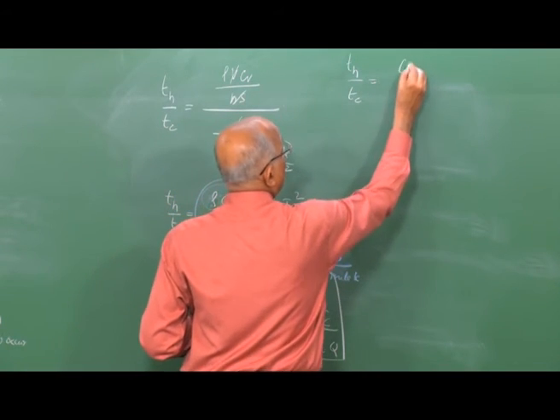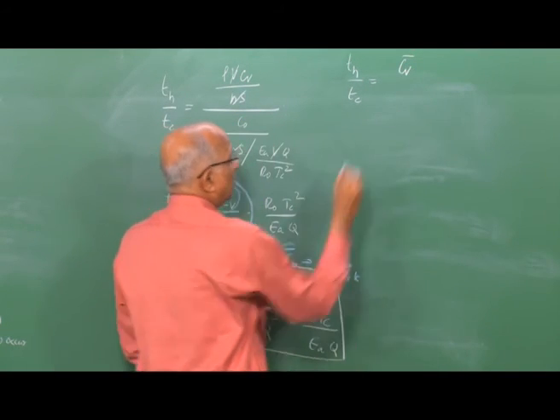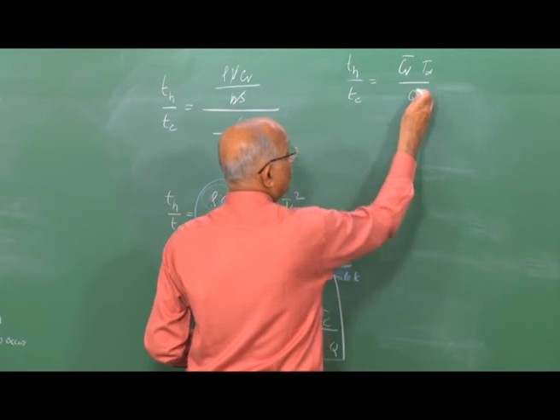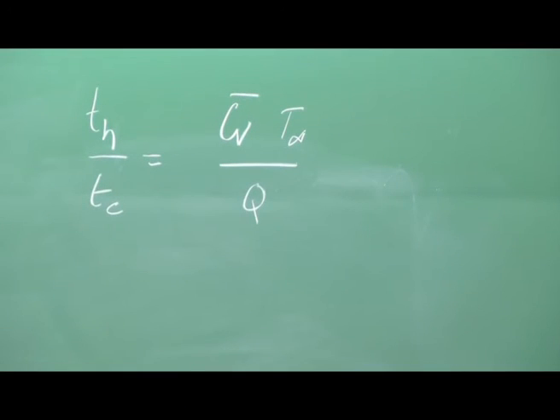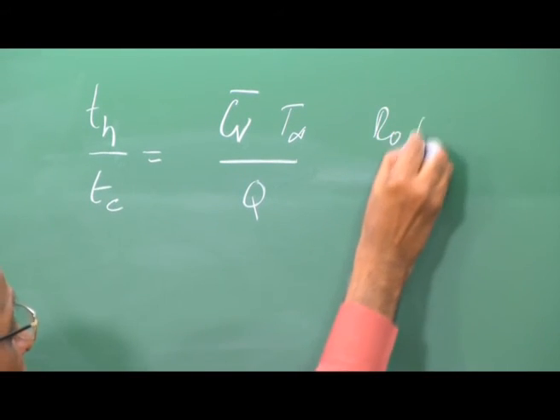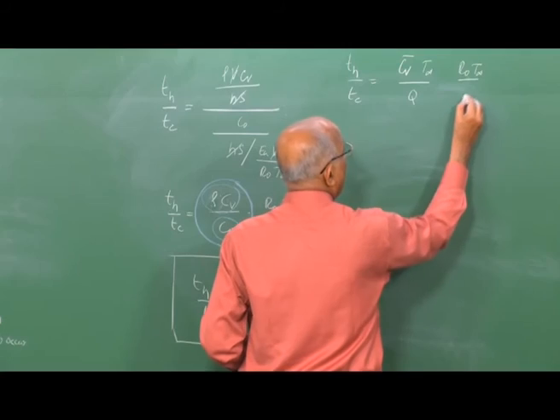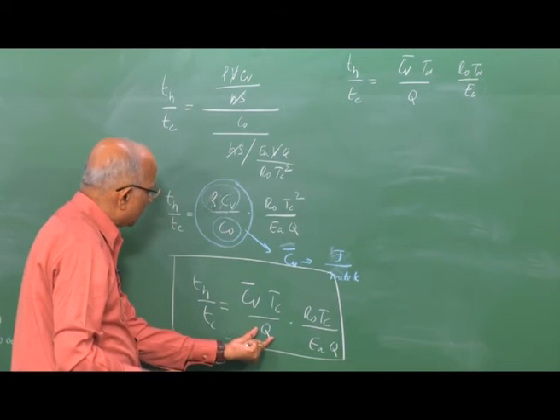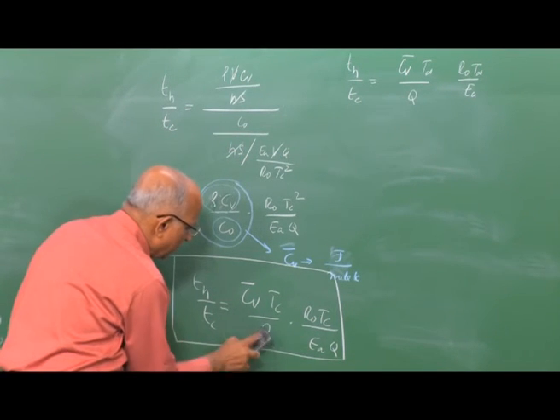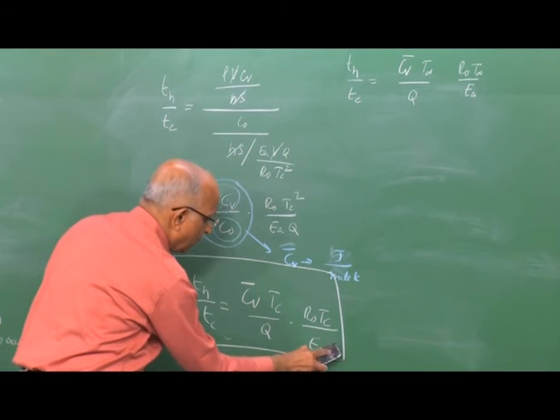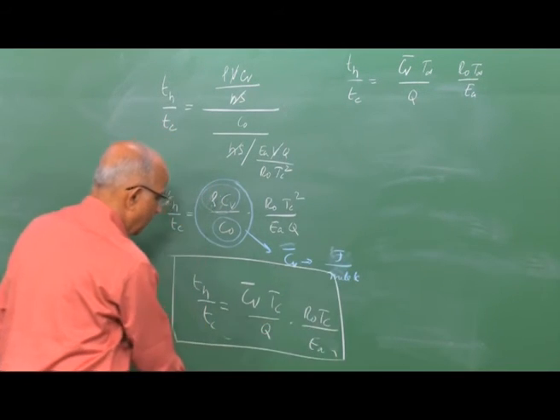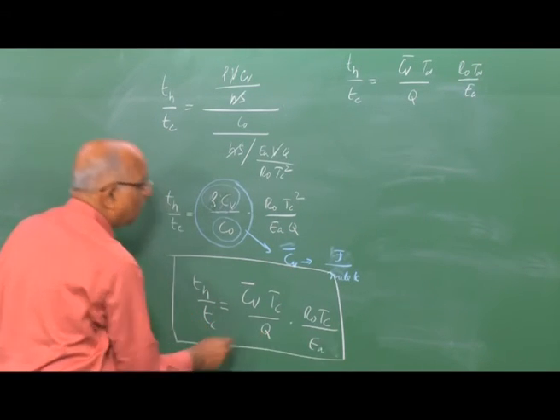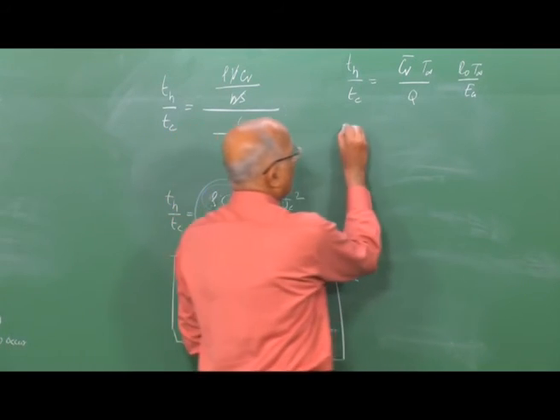Therefore, I can say the value of Th by Tc is equal to the specific heat in joules per mole Kelvin into T ambient divided by the value of Q, so much joules per mole getting generated, into R naught into T ambient divided by Ea. See, here I have taken Q twice, I should have taken Q once. Q is only over here. Therefore, this is the final expression I get.